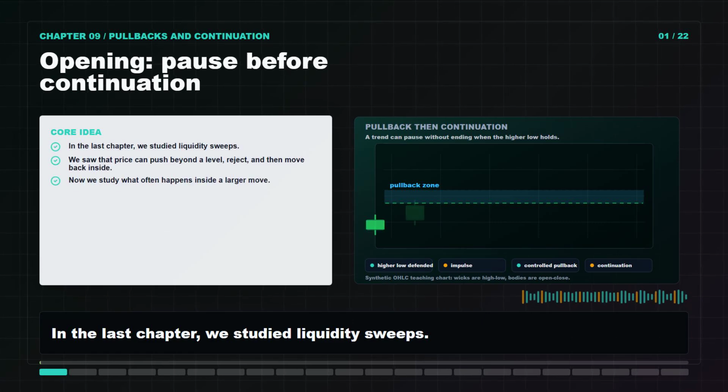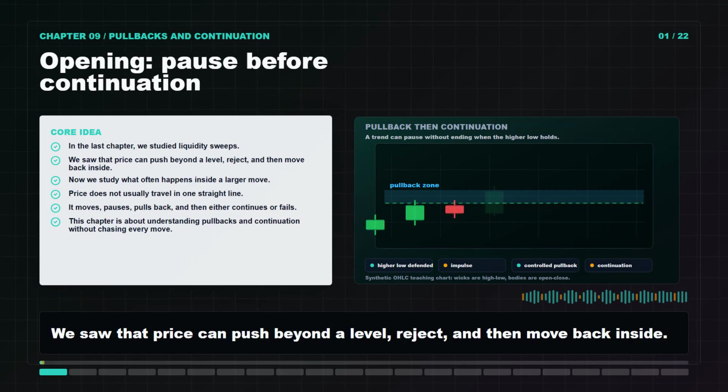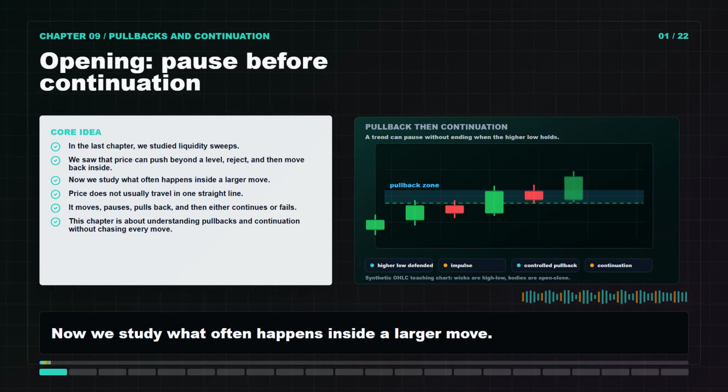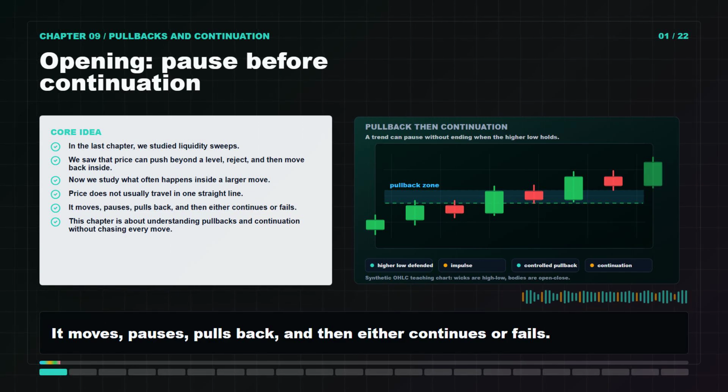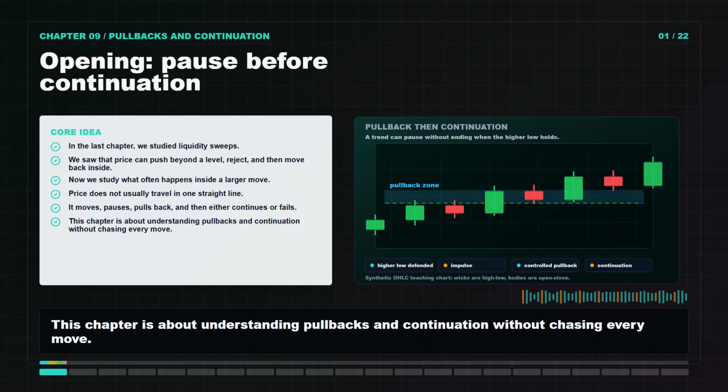In the last chapter, we studied liquidity sweeps. We saw that price can push beyond a level, reject, and then move back inside. Now we study what often happens inside a larger move. Price does not usually travel in one straight line. It moves, pauses, pulls back, and then either continues or fails. This chapter is about understanding pullbacks and continuation without chasing every move.